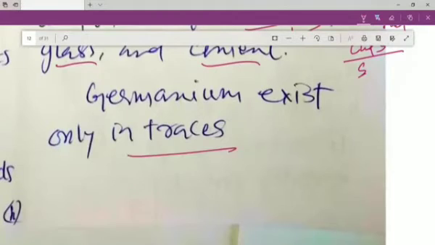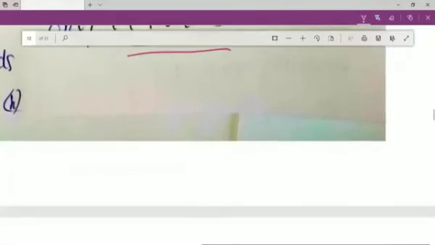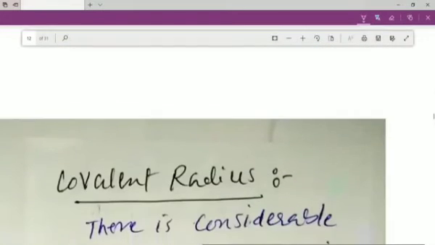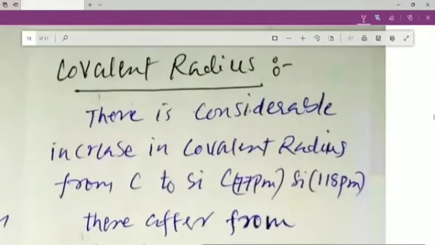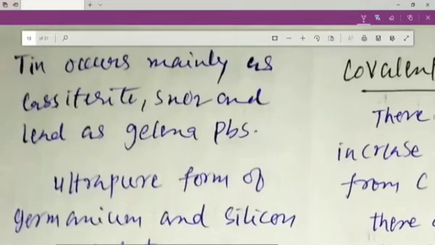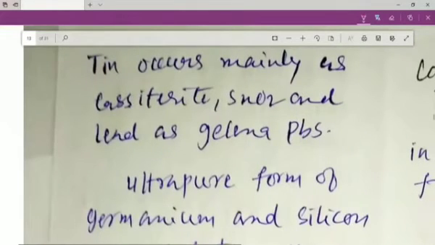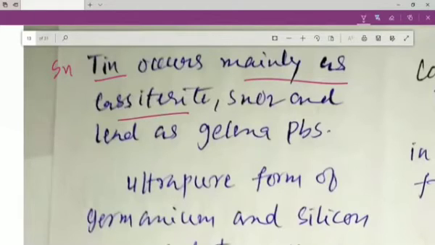Germanium exists only in traces. So germanium is available in the earth in a very small amount. Traces means a very small amount. Tin, that is Sn, occurs mainly as cassiterite or SnO2, and lead as galena, that is PbS.